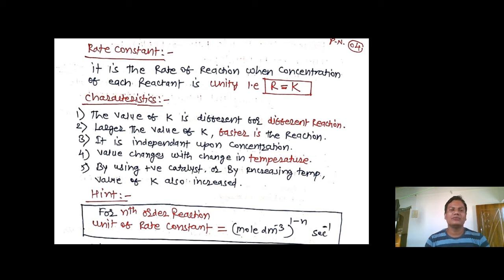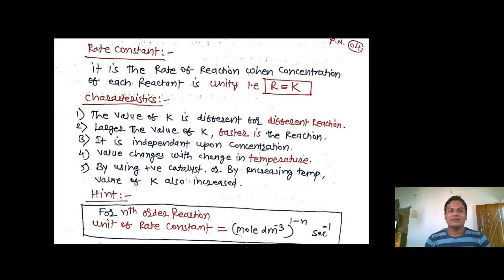At that time we can say that the rate of reaction is nothing but the rate constant. So R is equal to K. Whenever you have to memorize it, simply remember your teacher's name, that is myself. R is equal to K, that is Rajesh Kharatmul. If you remember me, you will definitely remember the rate constant.